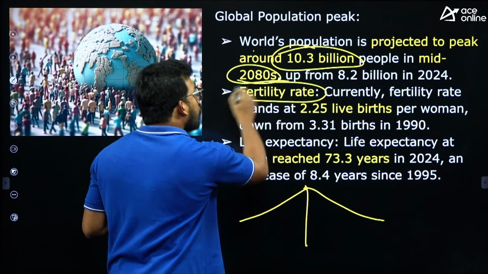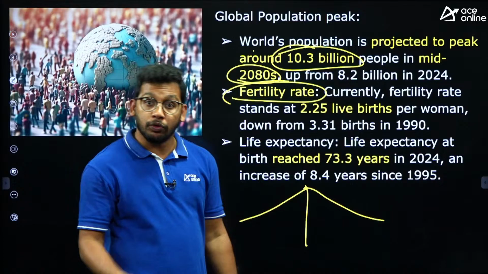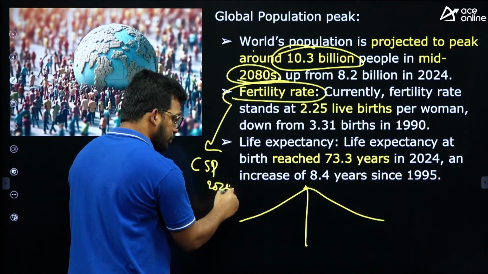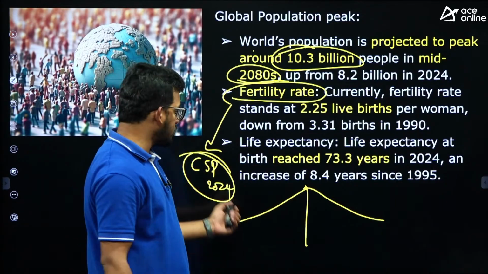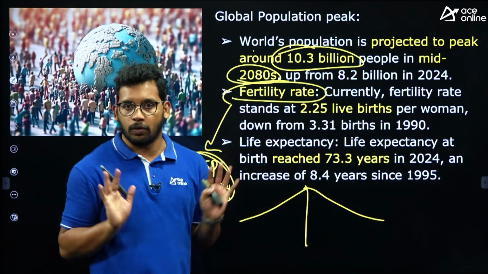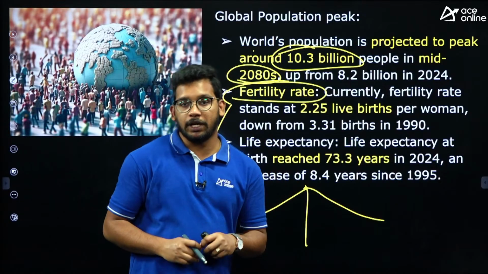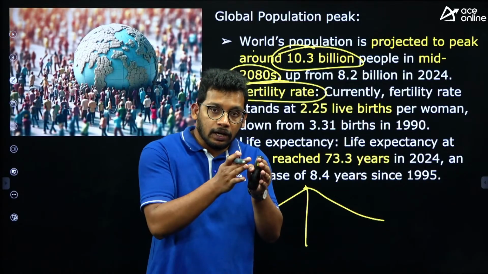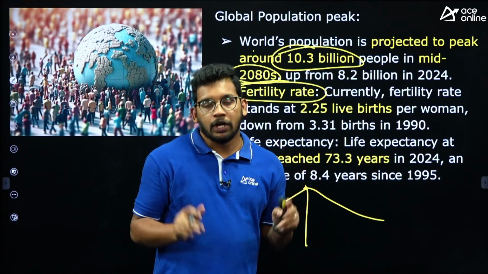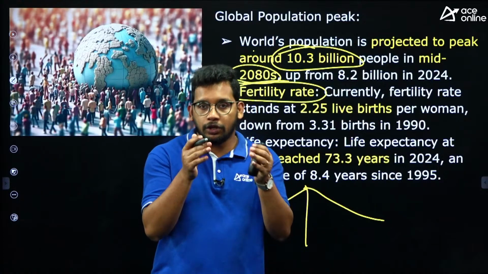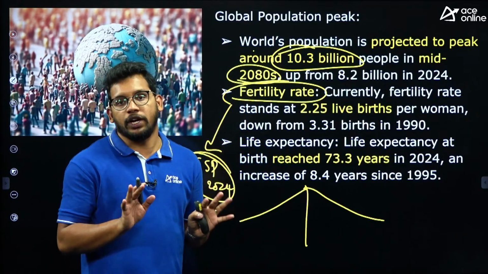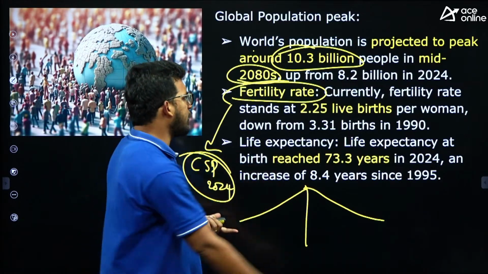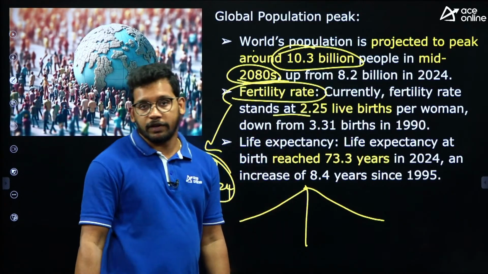Next one, fertility rate. What is fertility rate? You need to know the definition also. This was asked this year, in CSP 2024. They have simply asked the definition. Civil service prelims. What is total fertility rate? Fertility rate means the number of children a woman gives birth to in her lifespan. So how many children a woman can give birth to in her reproductive age, right? So that is called the total fertility rate.